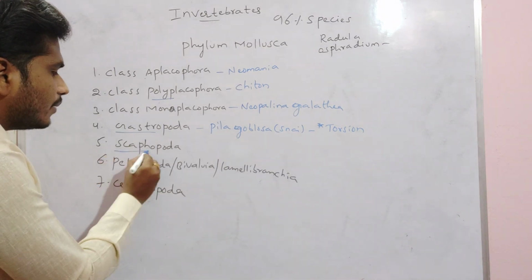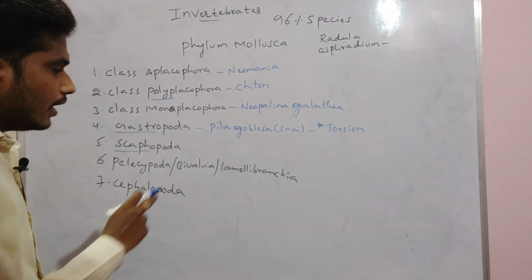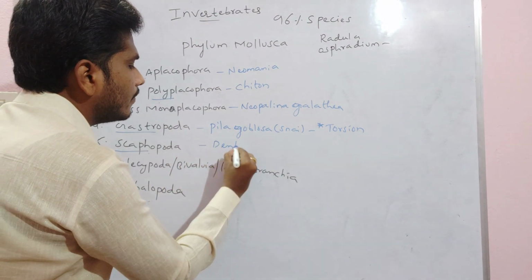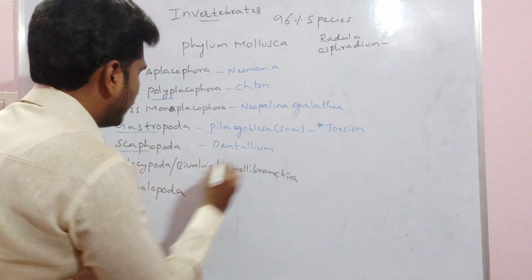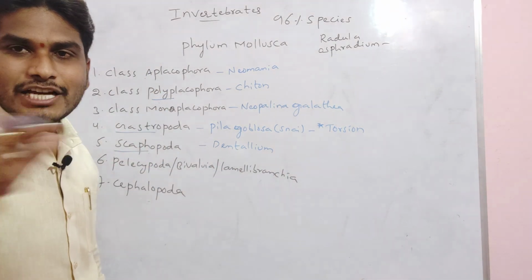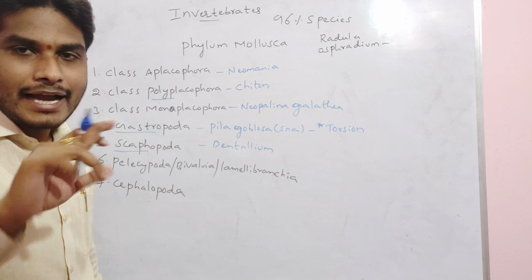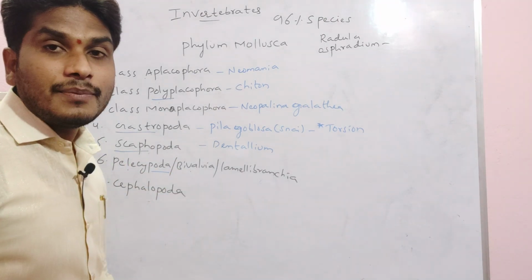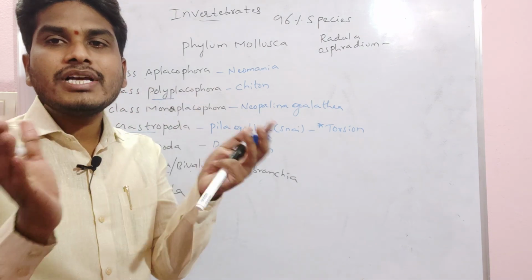Scaphopoda. Scapho means boat shaped, and poda means foot here. An example of Scaphopoda is Dentalium. Then Pelecypoda. Pelecy means wedge shaped, that means axe shaped. An axe-shaped foot is present, hence we call it Pelecypoda. Bivalvia means 2 shells are present.